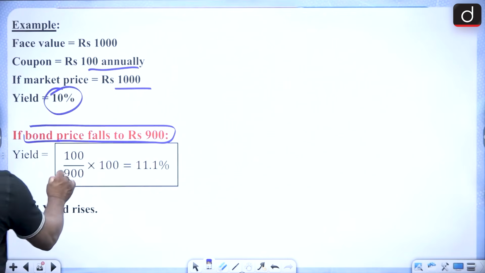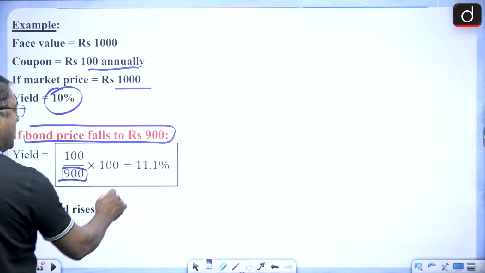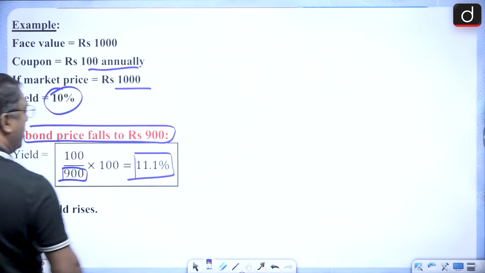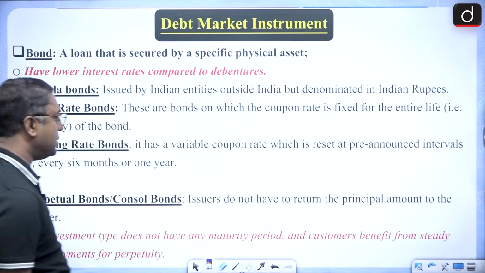So the market price falls to 900. So there is a fall in the market price. So when the market price falls, you can see you're getting higher yield. The bond yield will rise.